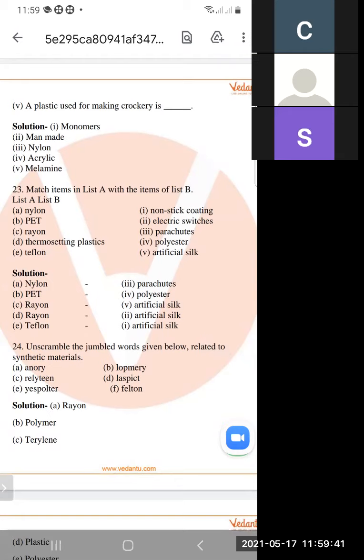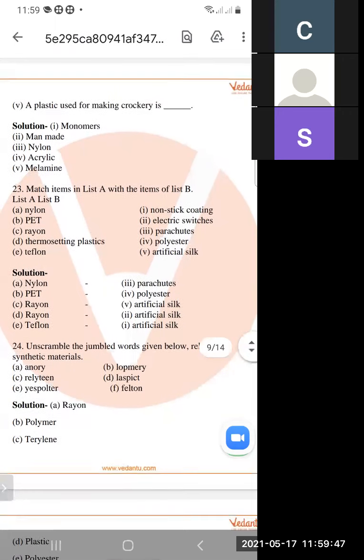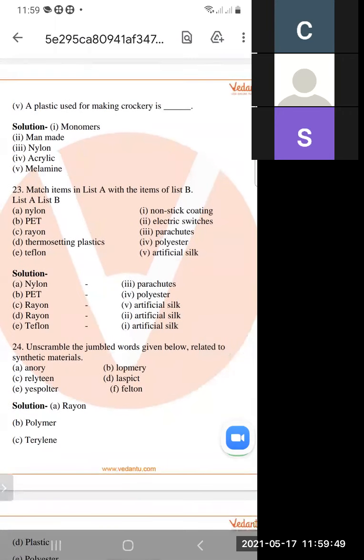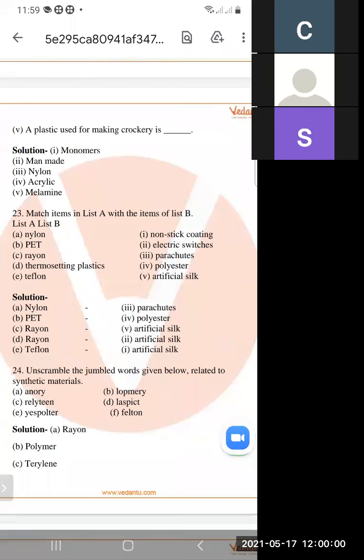Nylon is used for making parachutes, PET is polyester, and rayon is artificial silk. You have to match these items from A with B.